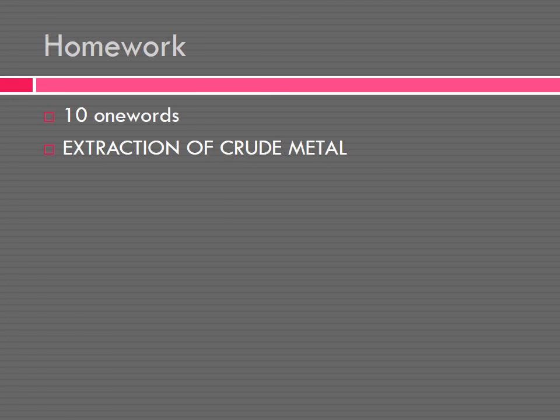You have to write what is extraction of crude metal, and the 2 most important steps, and the steps involved: for conversion of ores, what steps are involved, and for reduction what steps are involved. Write two equation examples. You need not write 3 or 4. Write two examples compulsorily. This one question is your assignment.